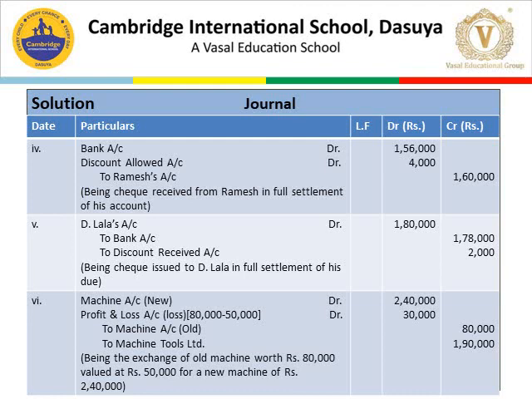So here the journal entry is machine account debit, profit and loss account debit. Machine account is debited with 2,40,000. Profit and loss account is debited with 30,000, to machine account, which is old machine, 80,000, to Machine Tools Limited, 1,90,000. So the narration is: being the exchange of old machine worth rupees 80,000 valued at 50,000 for a new machine of rupees 2,40,000. Hope this point is clear.